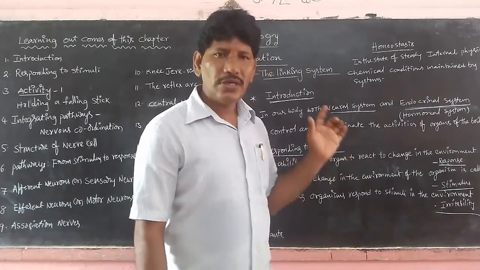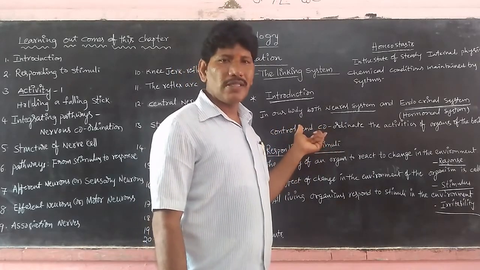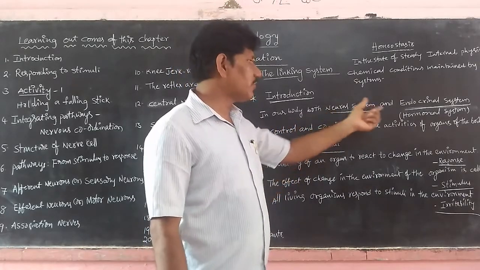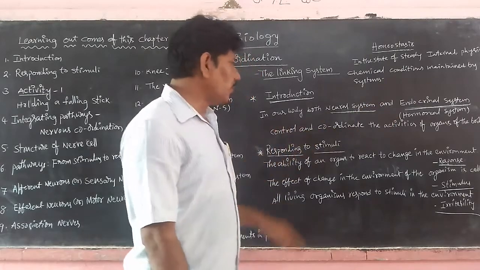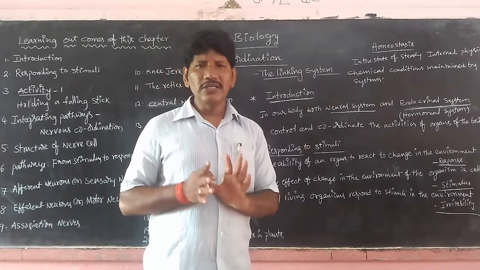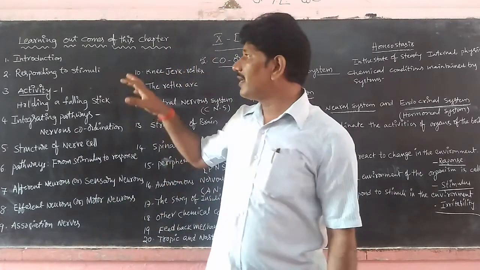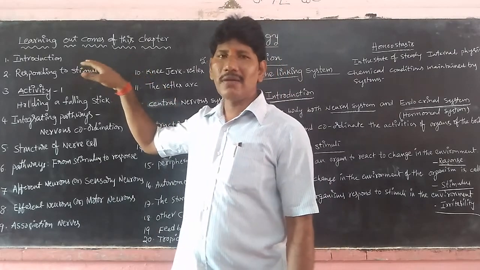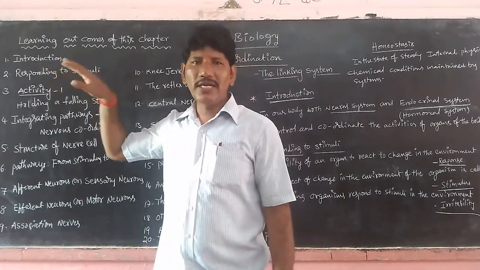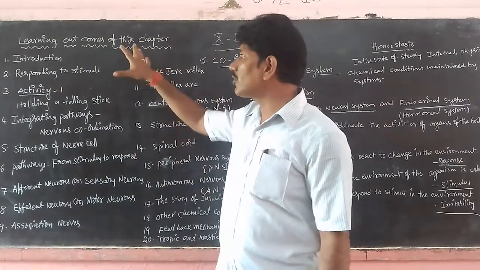So in our body, all our organs or organ systems are controlled by two systems: the neural system and the endocrine system. Let us come to the chapter Coordination. We have the objectives. Whenever we begin a chapter, I would like to give a brief account of the learning outcomes of this chapter.